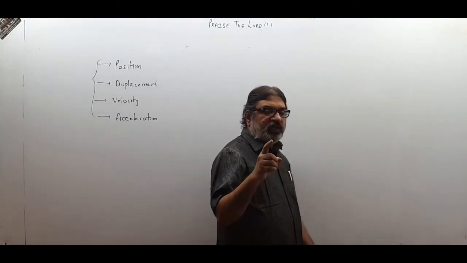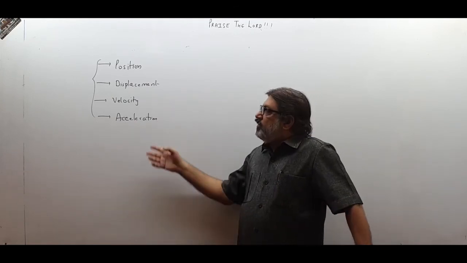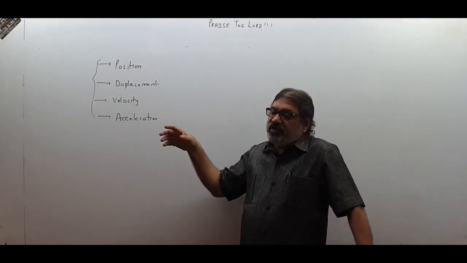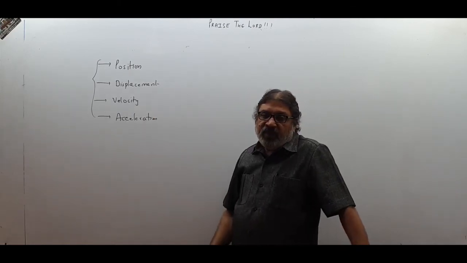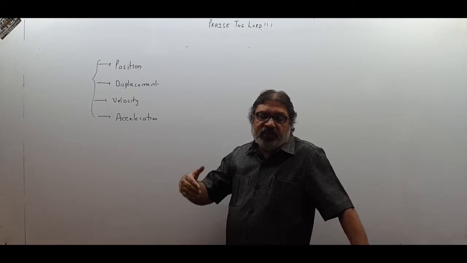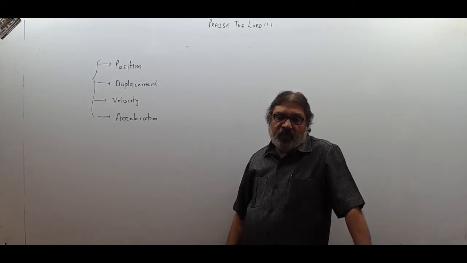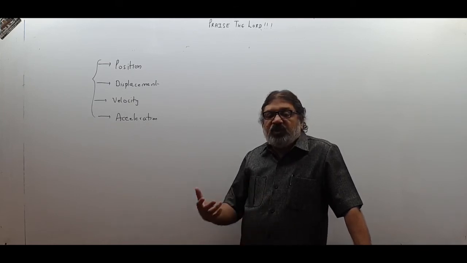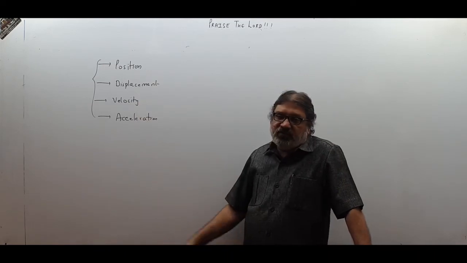then I can tell you what will be the velocity or acceleration or displacement or position of the body at any point in the past or at any point in the future or presently. So when you want to describe motion of a body, it means you want to have information about these four things.